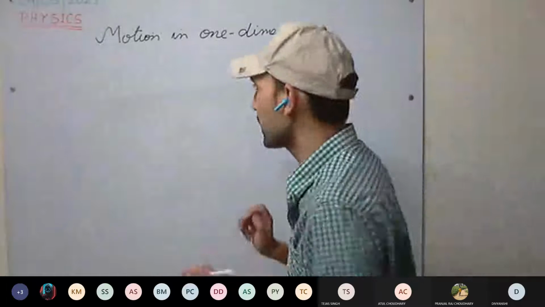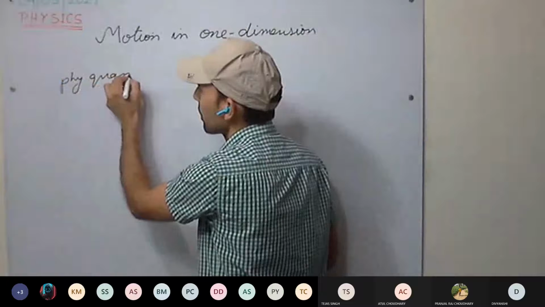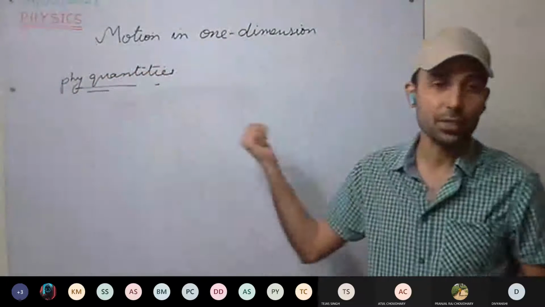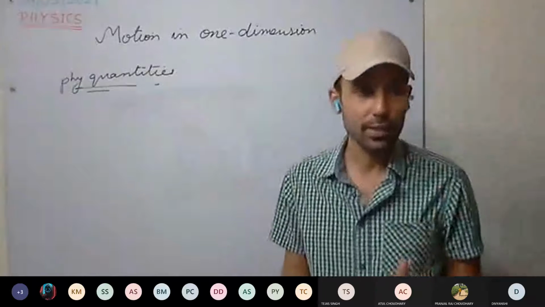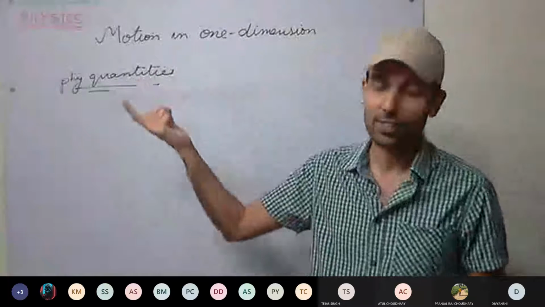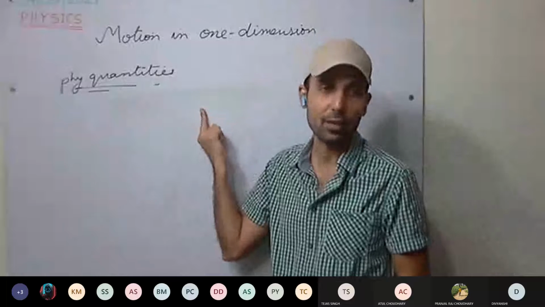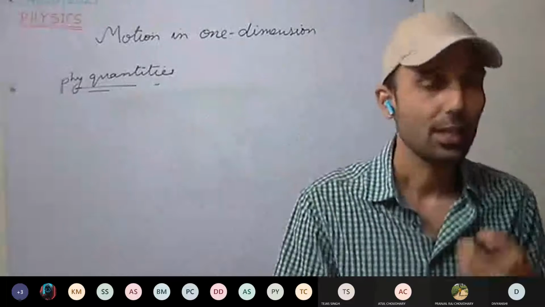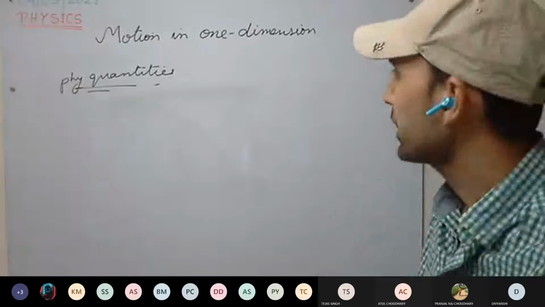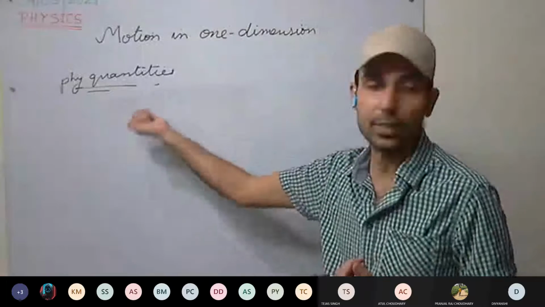We have discussed the physical quantities, the quantities which can be measured. We have mental quantities as well, which we cannot measure, like ideas. So physical quantities are quantities which can be measured. Now, how can we measure those quantities? We already discussed how we derived units from fundamental units, and in terms of that how we measure